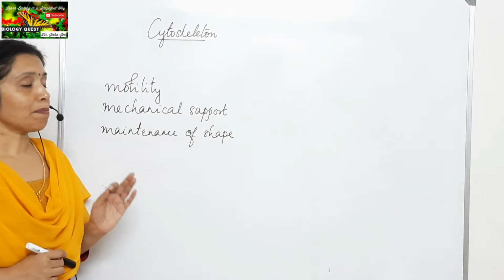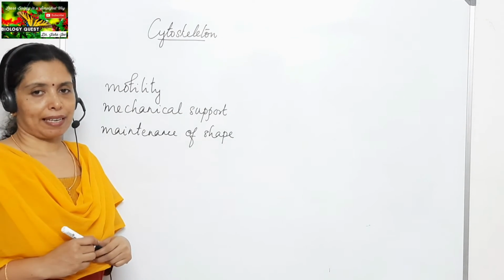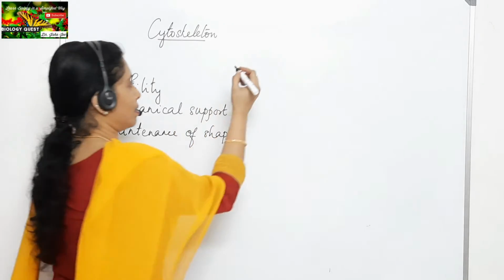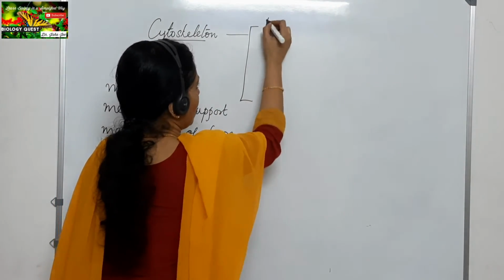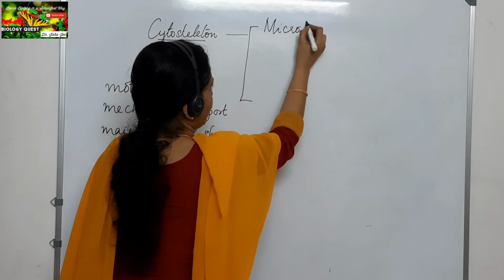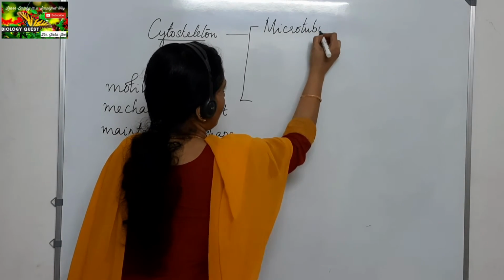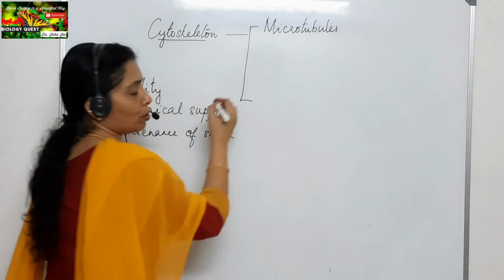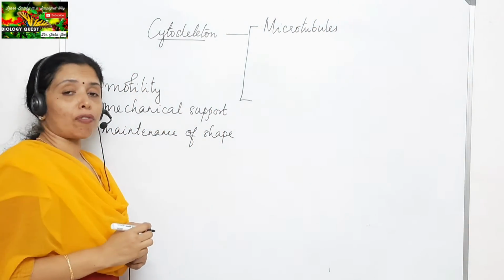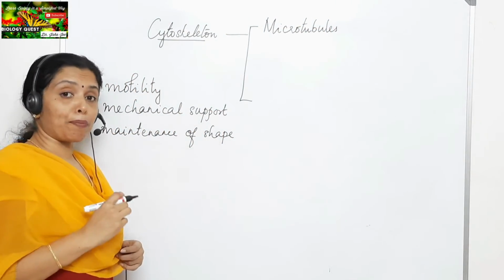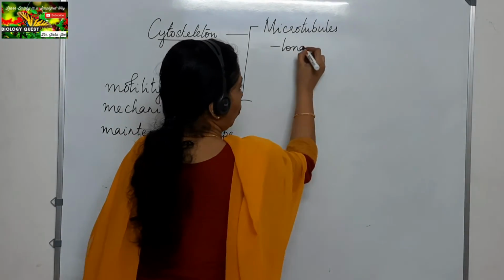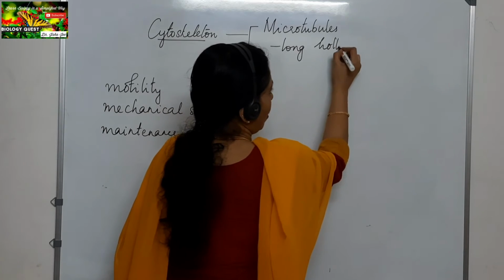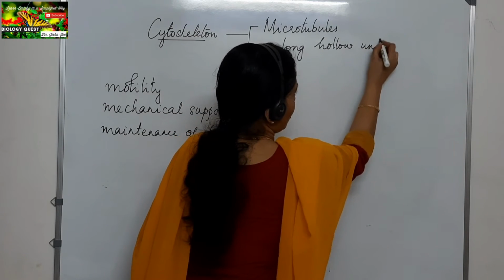There are three major classes of cytoskeleton. The first one is the microtubules. Microtubules consist of long, hollow, unbranched tubes.